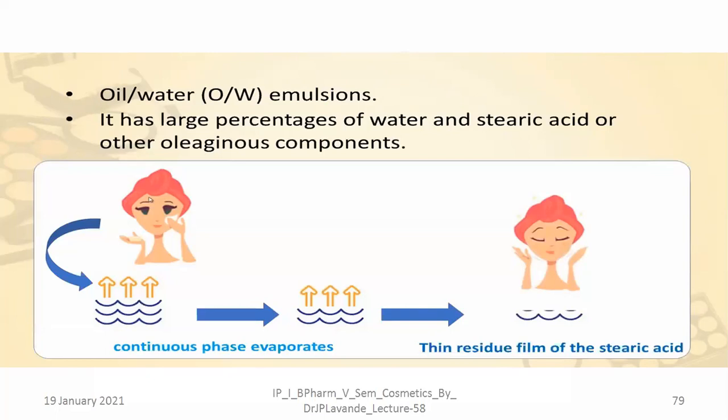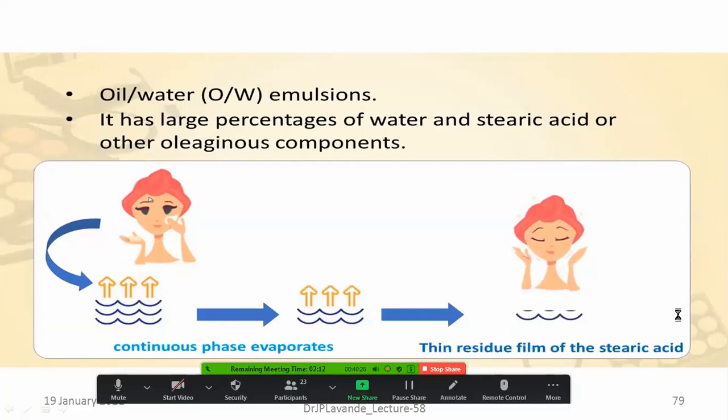It has a large percentage of water and stearic acid or other oleaginous compounds. Once it is applied, the continuous phase, that is the water, will evaporate and leave behind a thin residue film of stearic acid, right? So this is as far as vanishing cream is concerned.